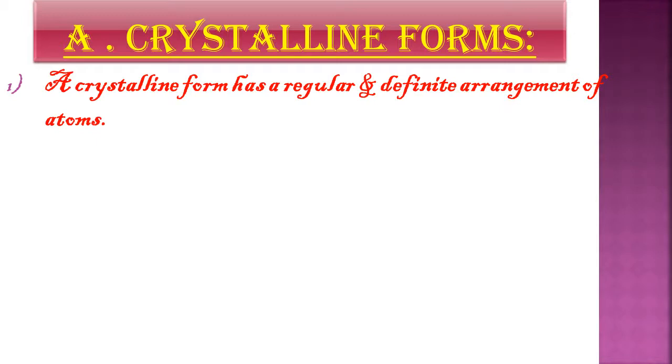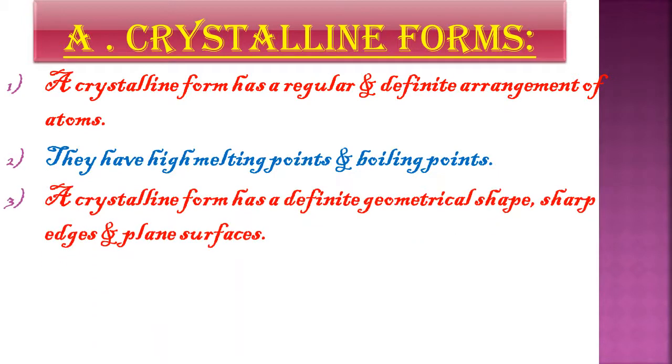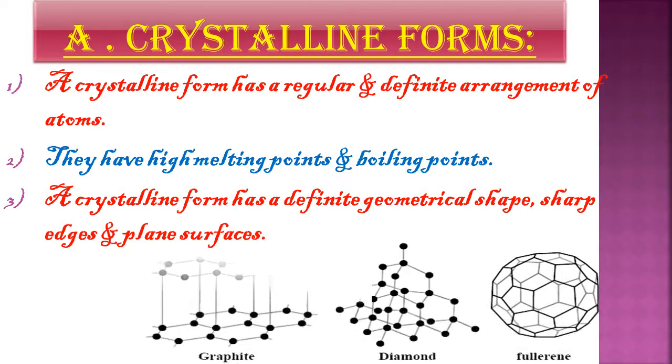So this is a crystalline form of carbon. Crystalline forms have high melting points and boiling points, meaning the substance melts at a high temperature and boils at a high temperature. The third property is that a crystalline form has a definite geometrical shape, sharp edges and plain surfaces. So these are the properties of crystalline form.